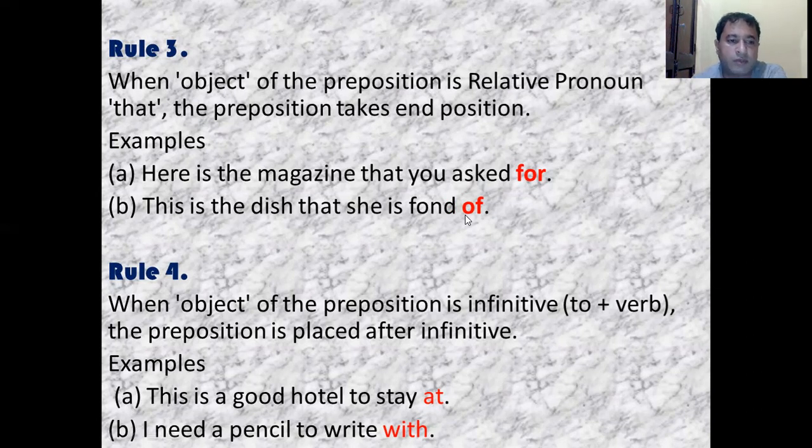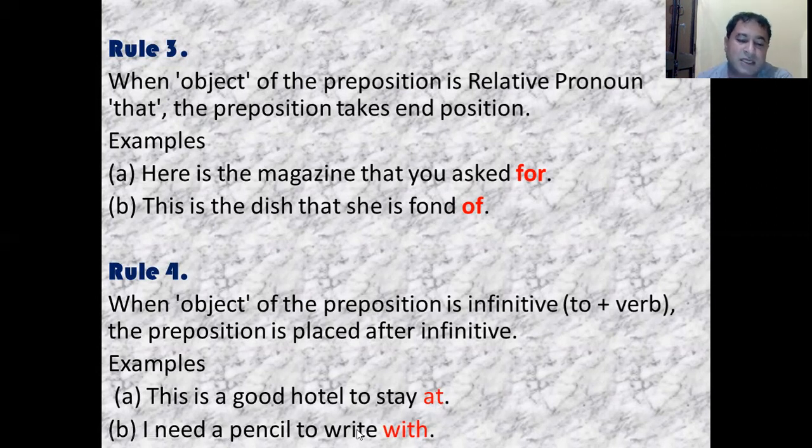Then moving to rule number 4: when the object of the preposition is an infinitive, that is to plus the first form of the verb, the preposition is placed immediately after the infinitive. For example, this is a good hotel to stay at. Here, at is the preposition, and to plus the first form of the verb, stay, is the infinitive. So whenever there is an infinitive, the preposition will be placed after the infinitive: to stay, and then the preposition.